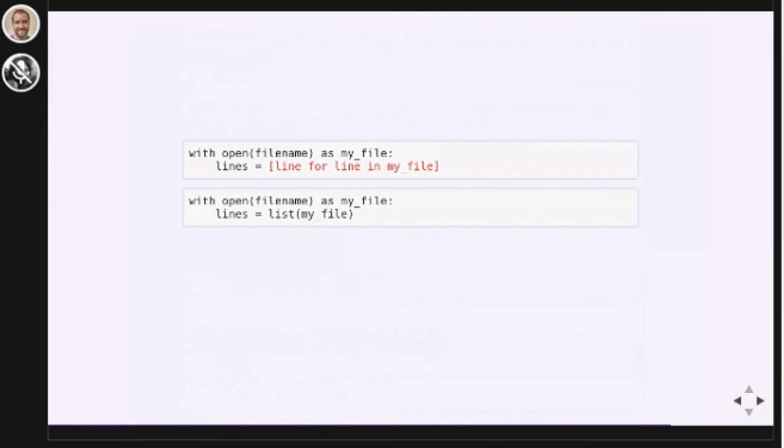In this particular case, files also have a readlines method, which might be more Pythonic or might be less Pythonic, depending on who you ask. So when building a dictionary, if you're not changing anything, use the dict constructor. When building up a new list, if you're not changing anything, use the list constructor. Just as there are sometimes simpler ways to do things than a for loop, there are also sometimes simpler ways to do things than a comprehension.